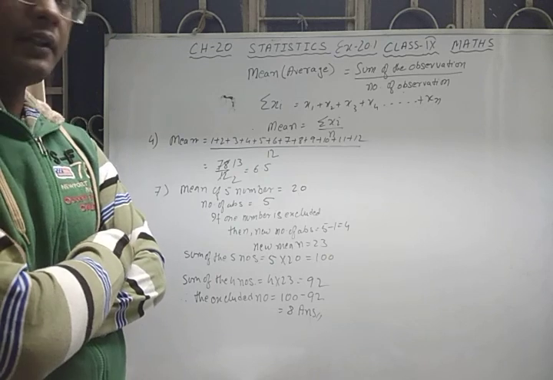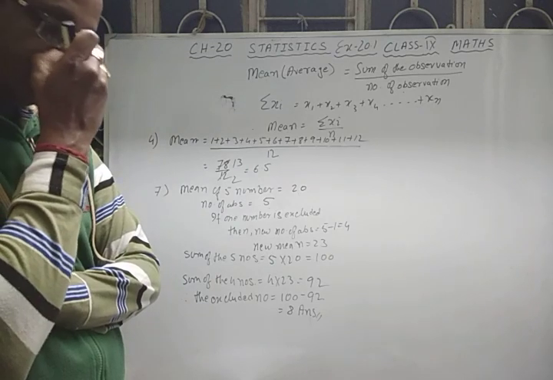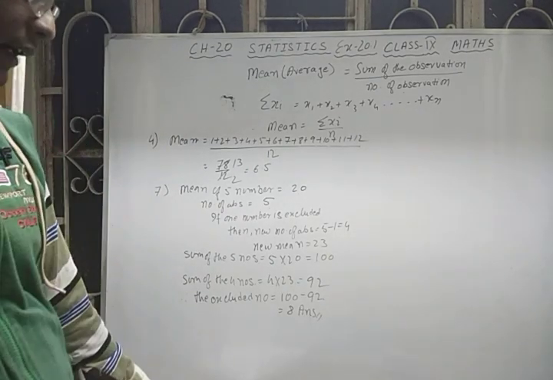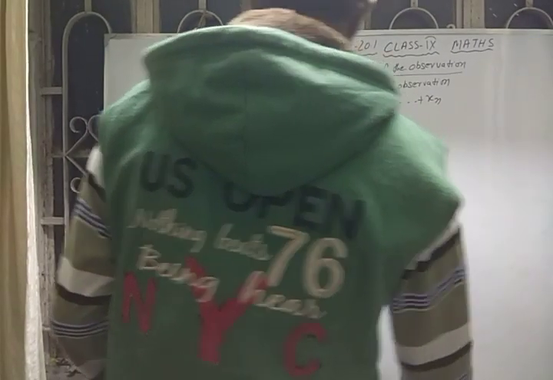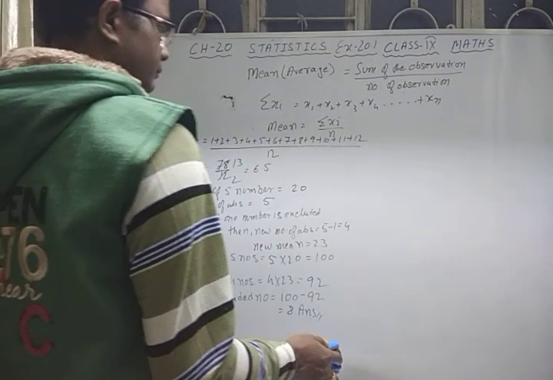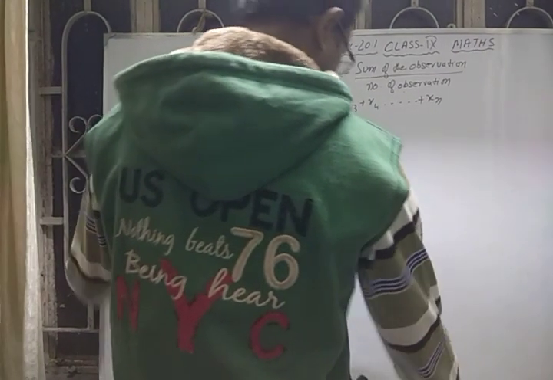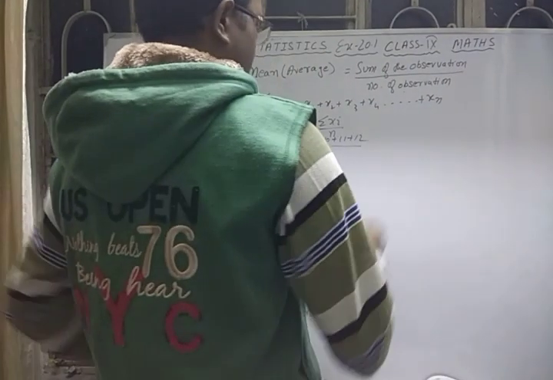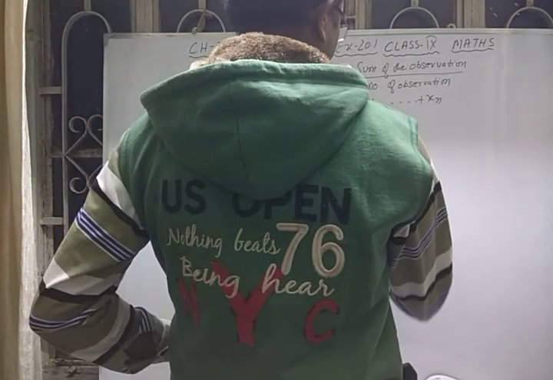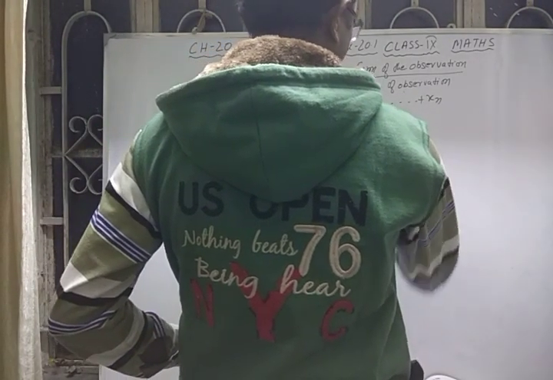Now you have to find the correct mean. So how will you find the correct mean? See, I'm going to do this question here. The space is left. It is question number 12.